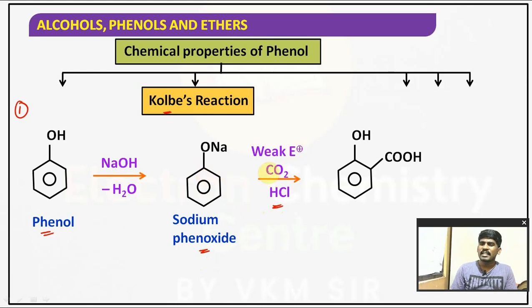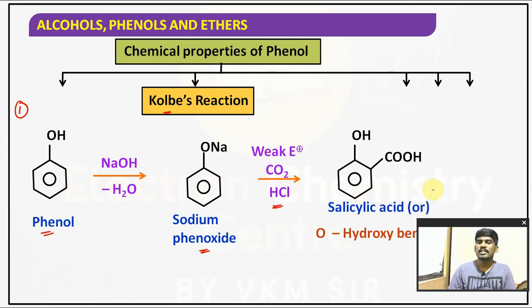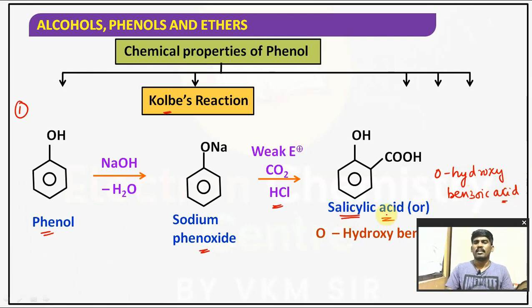Sodium phenoxide is treated with carbon dioxide and followed by acidification with HCl, it gives orthohydroxybenzoic acid. The name I am writing here: orthohydroxybenzoic acid, which is commonly known as salicylic acid.